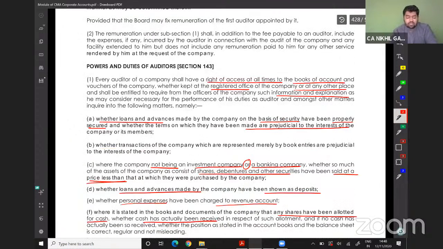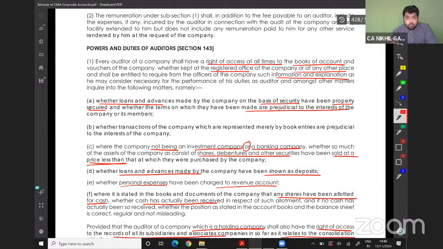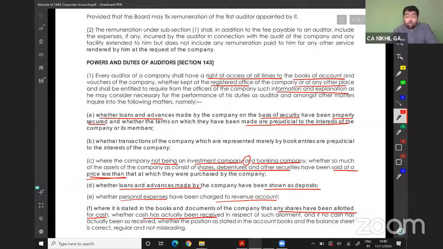What are the powers and duties of the auditor? There are a few important things. The auditor has the right to access at all times the books of the company, which are kept at the registered office or some other office, and they are also eligible to ask for any information and explanation relating to any transactions or entries.